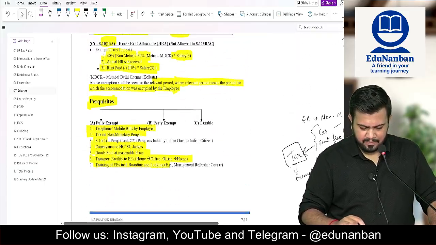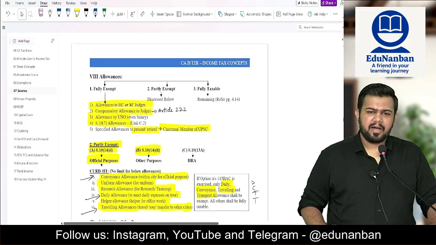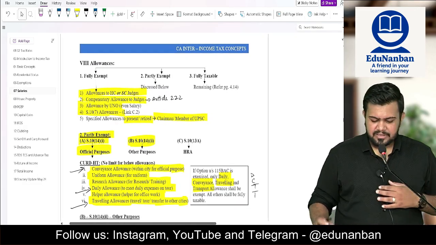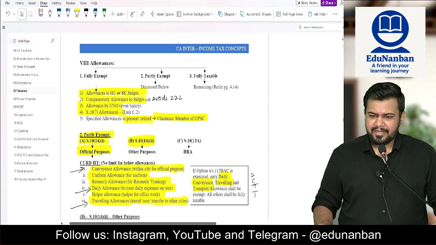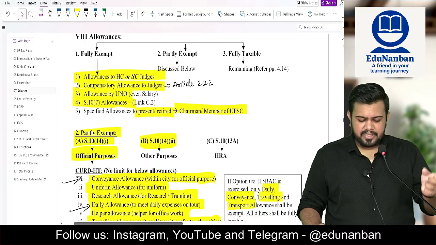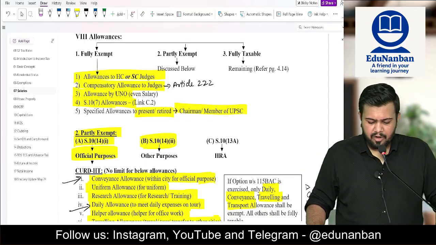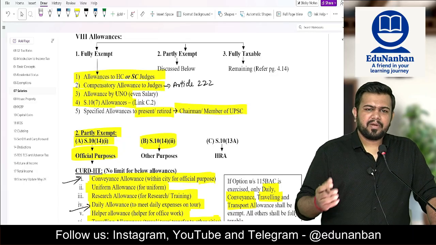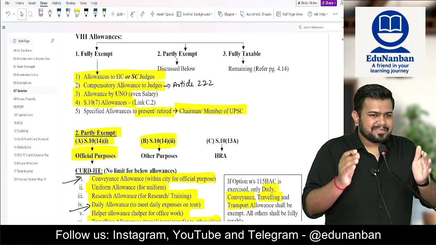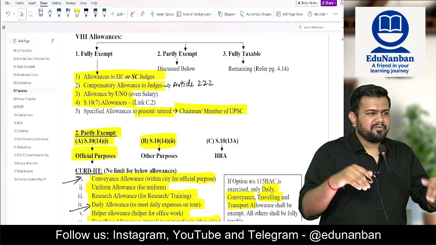Now with this we have completed the retirement benefits, and now we are going to move to allowances. In allowances there are three types: fully exempt, partly exempt and fully taxable. So fully exempt allowances, what are they? Allowance given to High Court judge or Supreme Court judge, compensatory allowance given as per Article 222 of the Constitution, allowance given by United Nations Organization, Section 10 Clause 7 allowance. What is this? The allowance given by Indian government to Indian citizen working outside India.